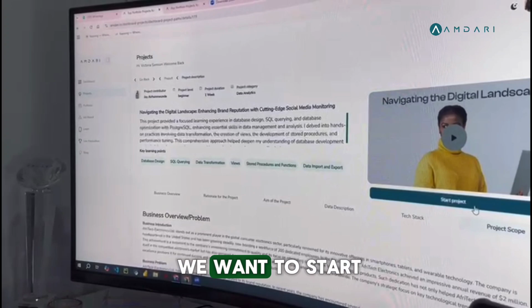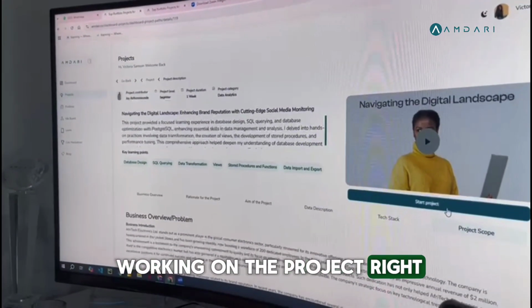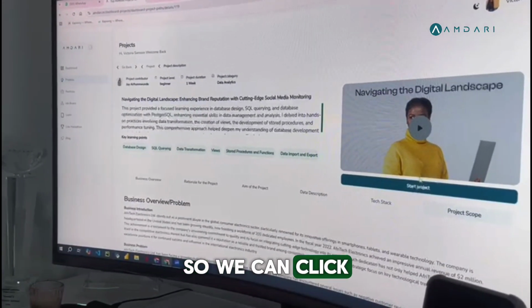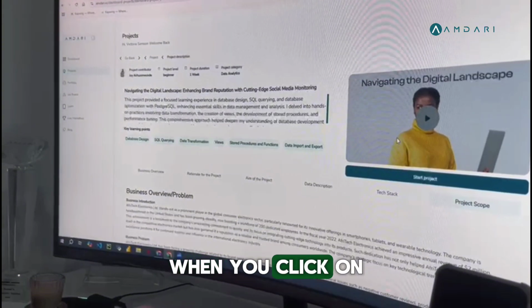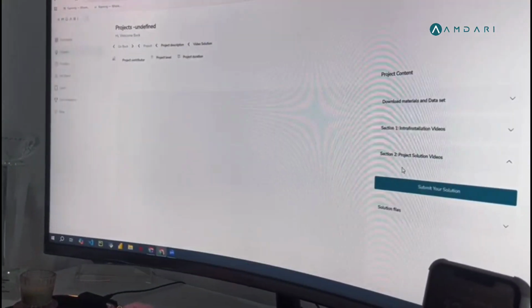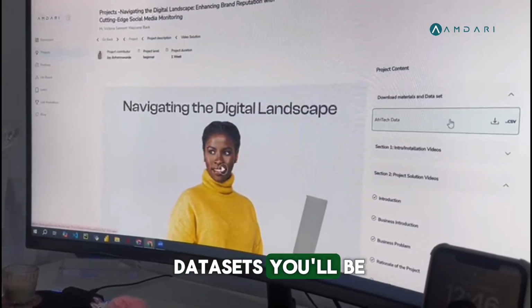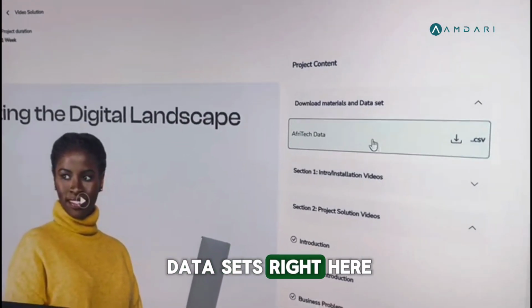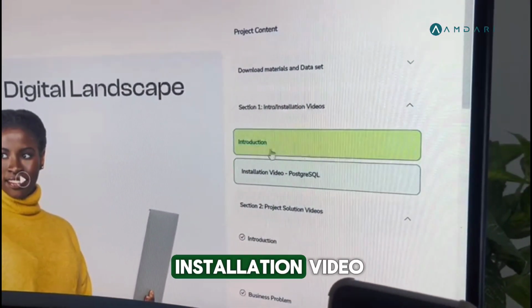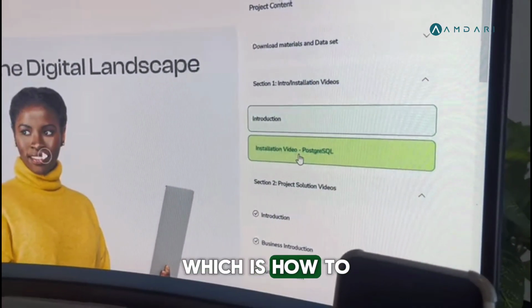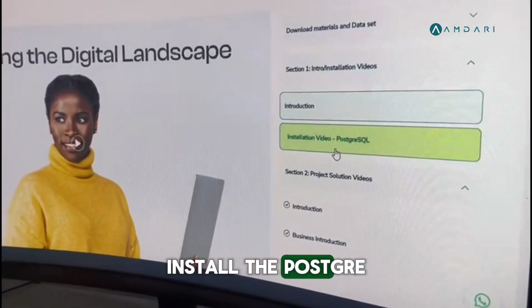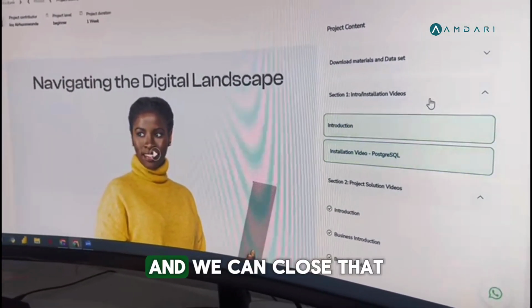Okay, so let's say we want to start working on the project, right? So we can click on start. When you click on start working on projects, you're redirected to this page that shows you the data set you'll be working on. You can see the data set right here. You can also see the installation video, which is how to install the PostgreSQL, right? And we can close that.